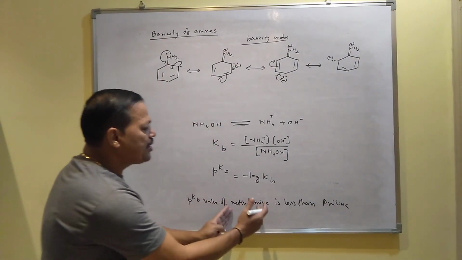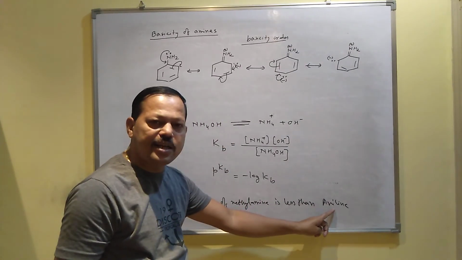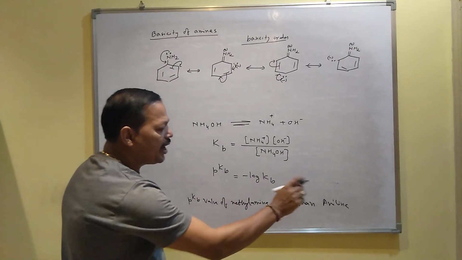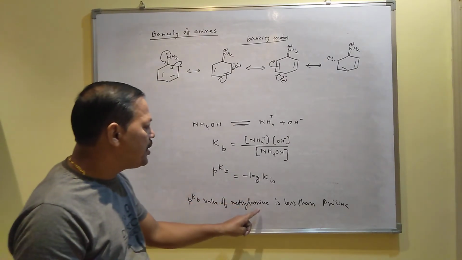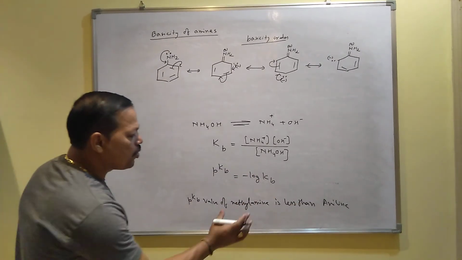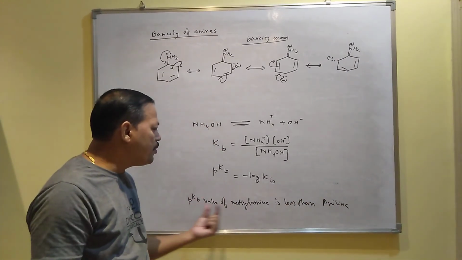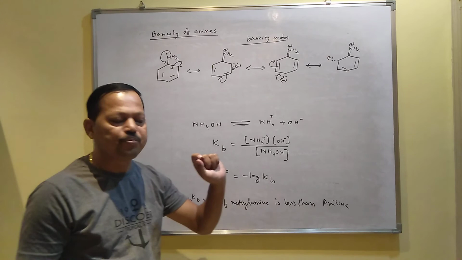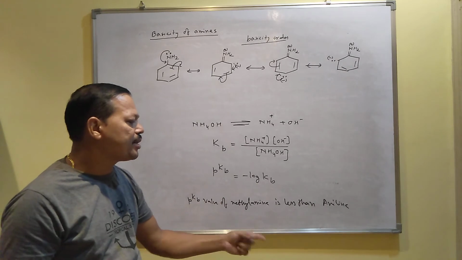When you compare methylamine and aniline, as you know, methylamine is more basic and aniline is less basic. That is why the pKb value of methylamine is less and aniline's will be more. So the question is actually asking why methylamine is more basic than aniline. If the pKb value is less, that means it is the stronger one compared to the other.